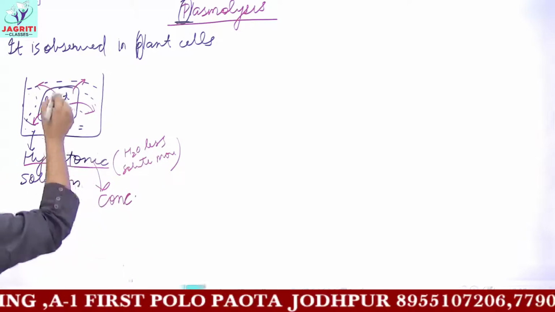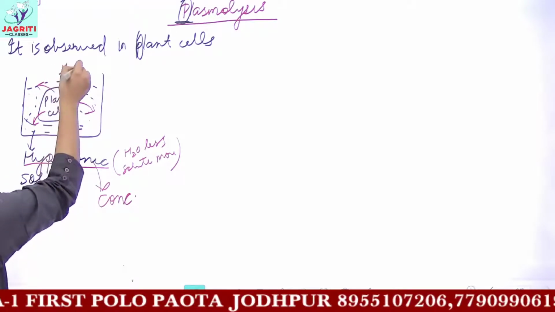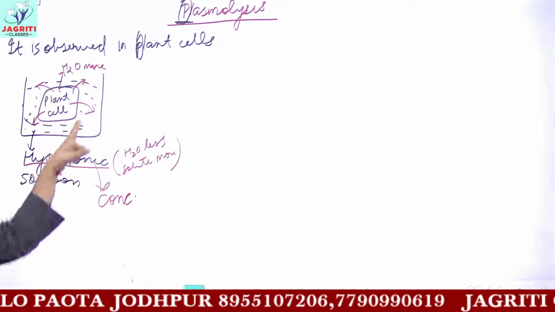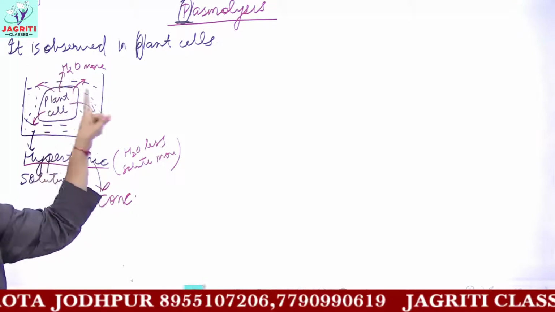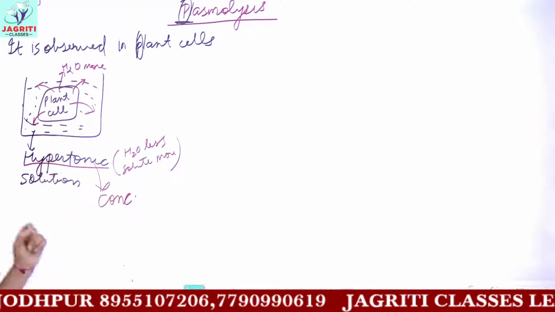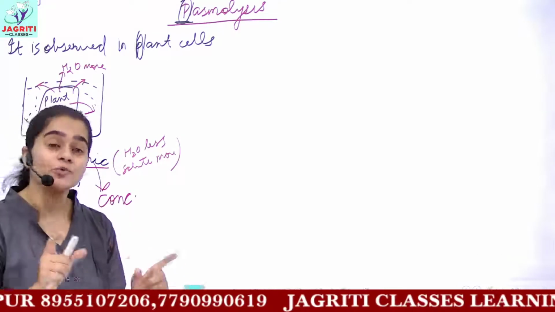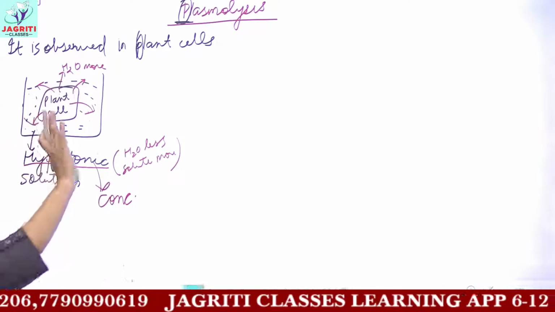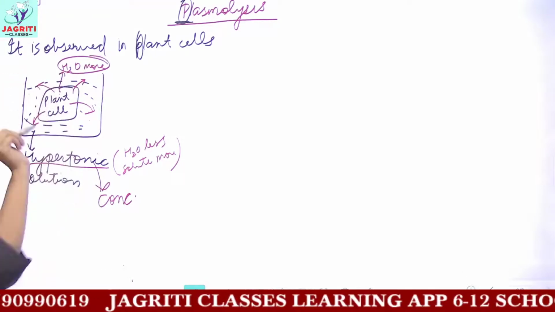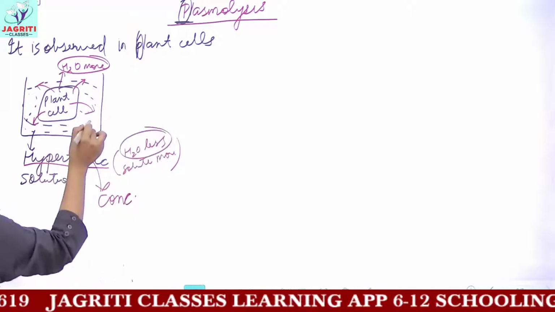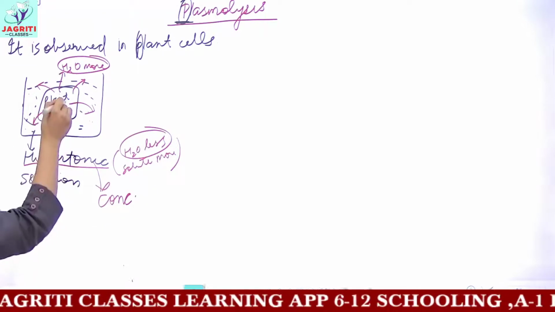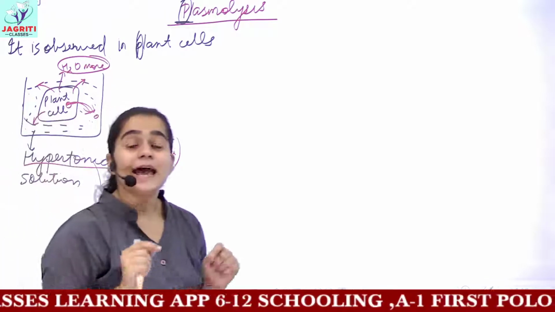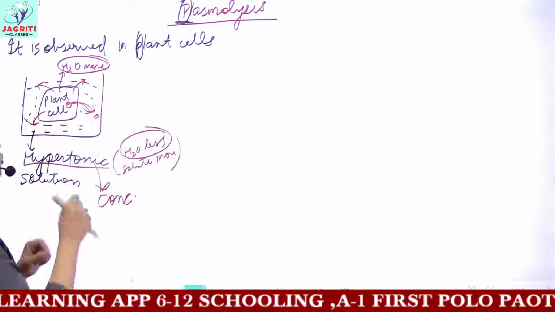The amount of water in the plant cell would be comparatively more than the quantity of water in the external hypertonic solution. In turn, water will move because of osmosis from higher concentration to lower concentration. Higher concentration is inside, lower concentration is outside. So water moves from inside to outside the cell.